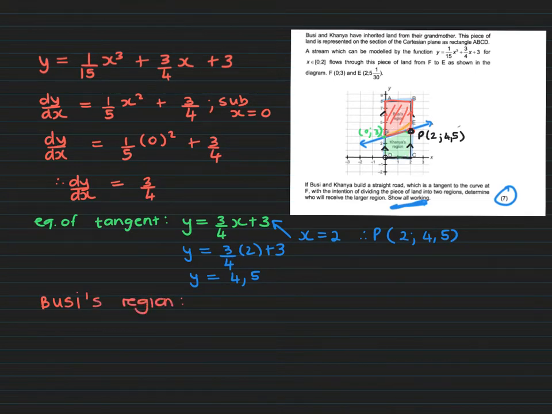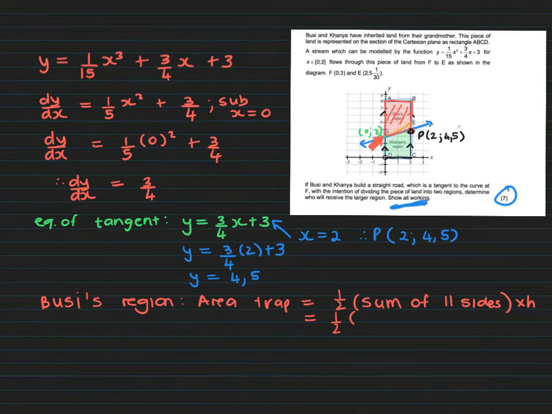Okay, so I told you it's a trapezium, hey? So the formula for finding the area of a trapezium is: area of a trapezium is equal to a half, the sum of your parallel sides, multiplied by the height. Okay, that's the formula for the area of a trapezium. So it's a half the sum of the parallel sides.